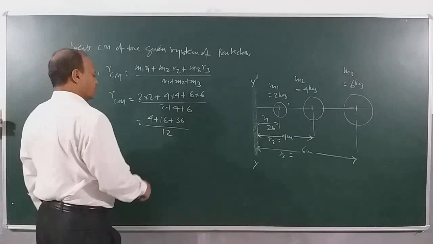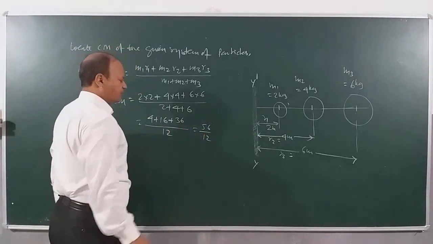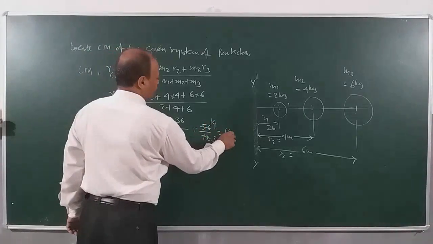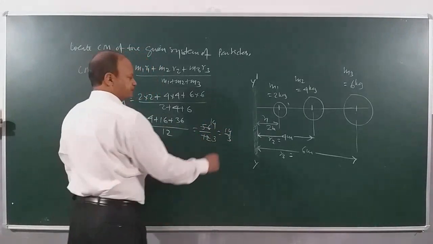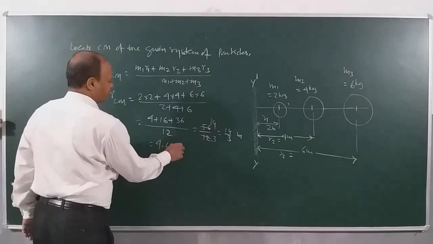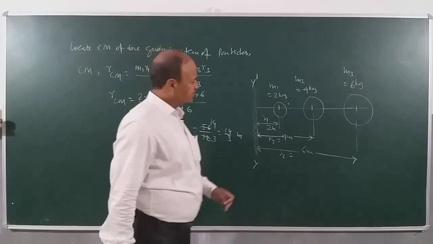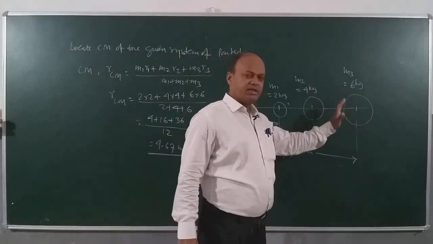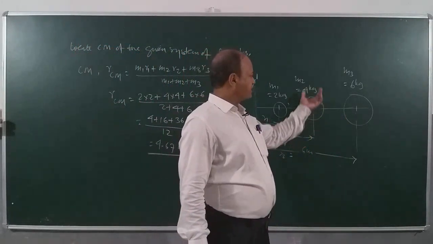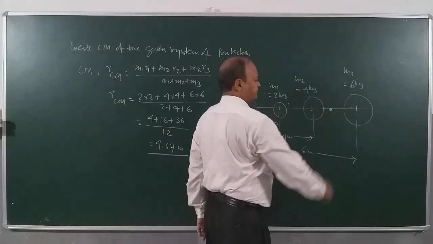Clear? So how much do you get here? 56 by 12, 14 by 3 meter, which is 4.67 meter. So you can see the center of mass will be just outside the second mass of 4 kilogram. It will be somewhere out here between the second and the third. This will be RCM.